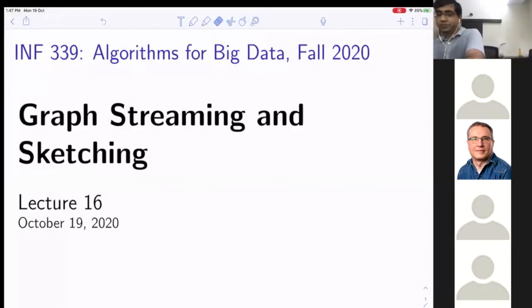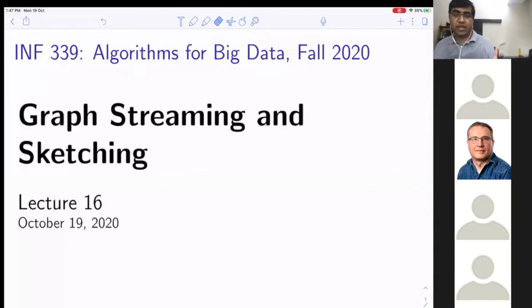Okay, so let's start today. Today we will do graph streaming and sketching as promised last time. And for the next 4 lectures, we will stick to graphs and then we will do lower bounds, before moving to dimension reduction and other things.